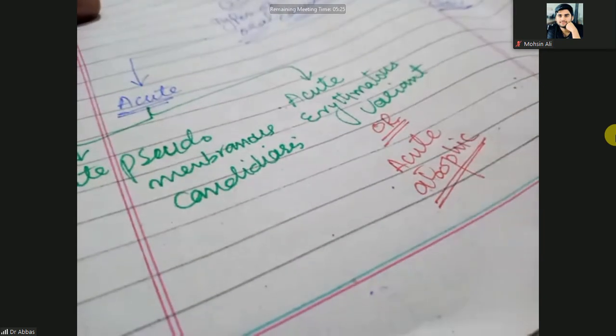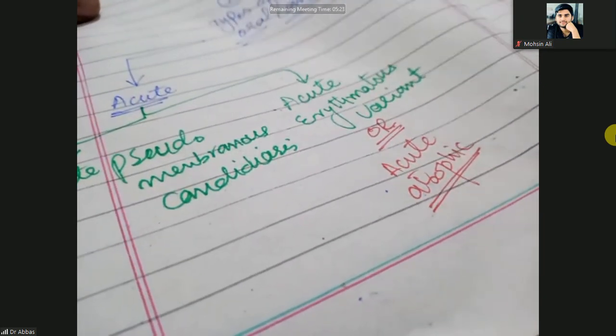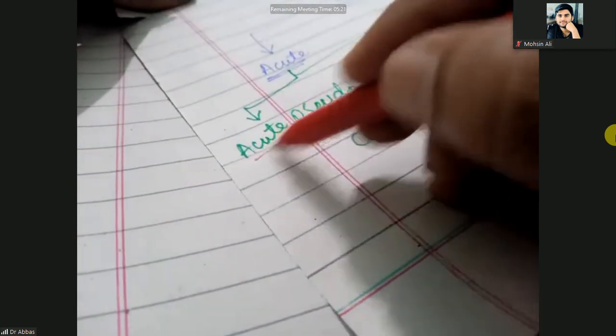So first we'll discuss the acute and then we'll move on to the chronic. So, acute pseudomembranous candidiasis.